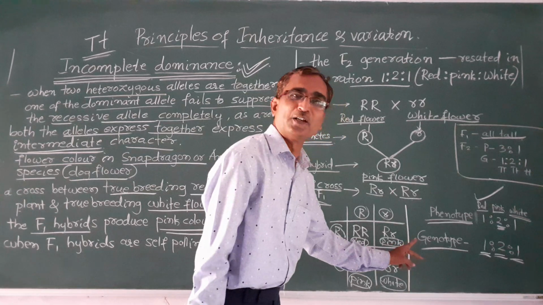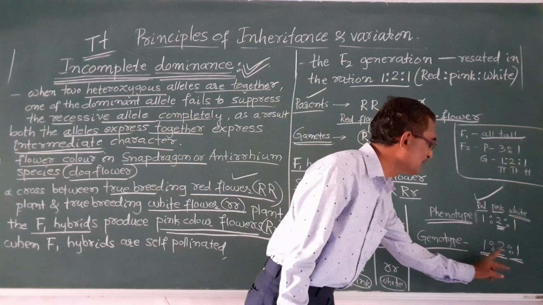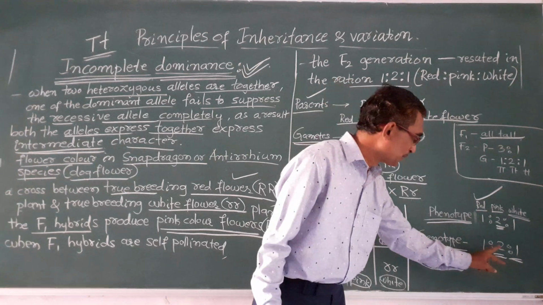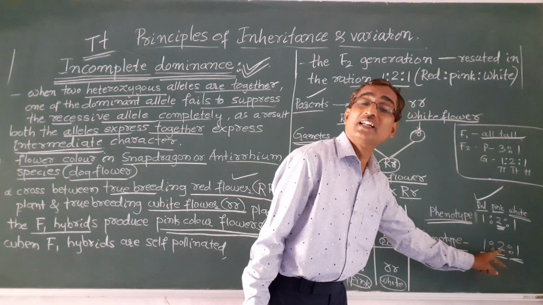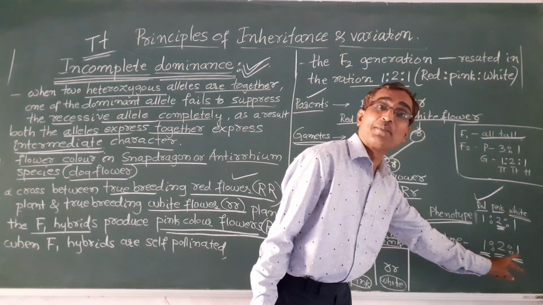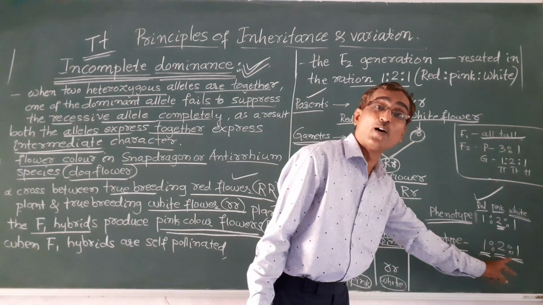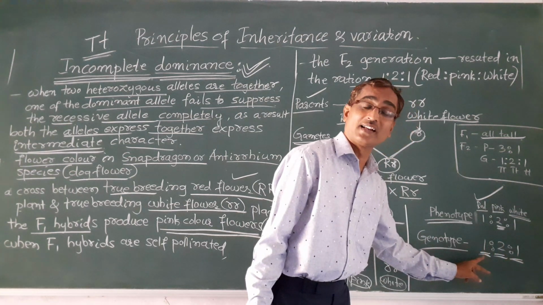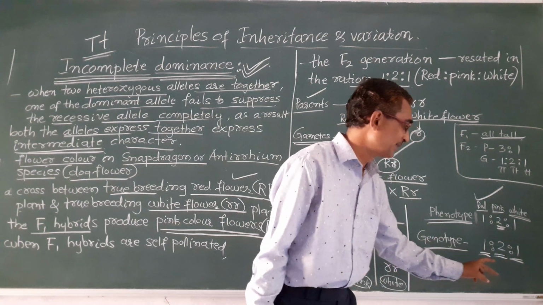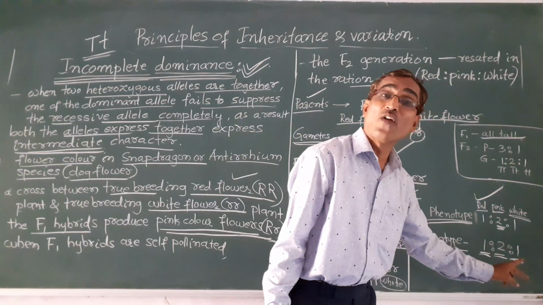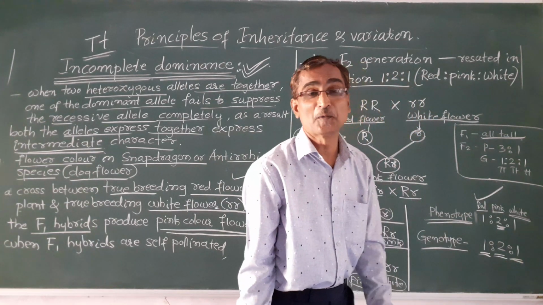So the genotypic ratio is 1:2:1. 1 is homozygous red, that is capital R capital R, 2 is this pink flower, that is capital R small r, and finally this one is the white flower, that is small r small r.